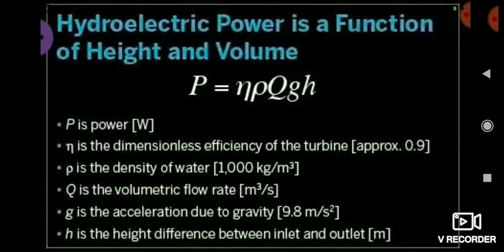And friends, you can see here that eta is nothing but the efficiency of the turbine, which is around 90%, 0.9. So that is very important. Whatever the power we have calculated, we have to multiply it with our efficiency.